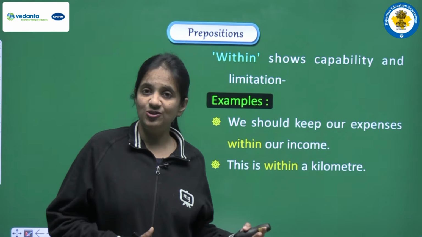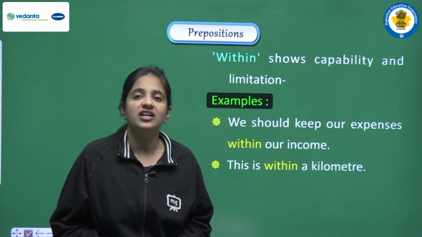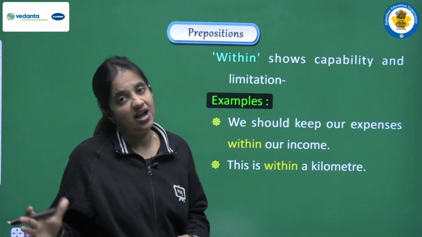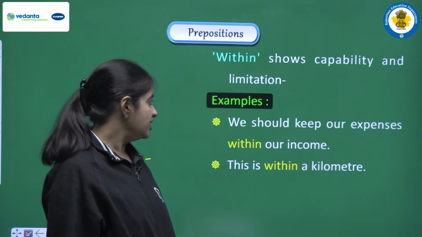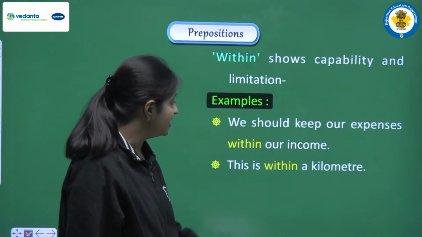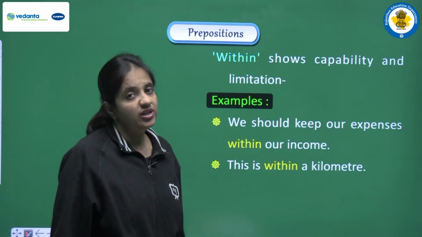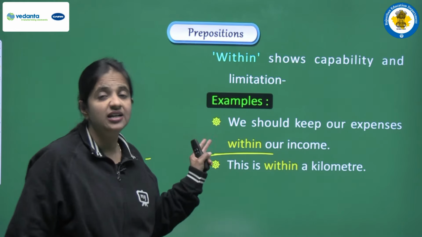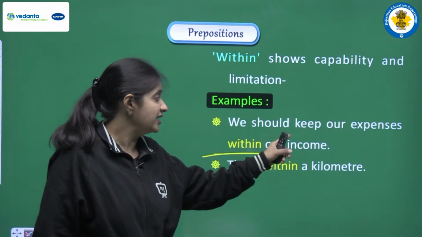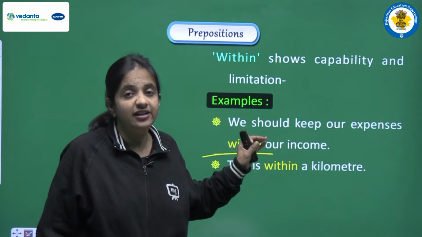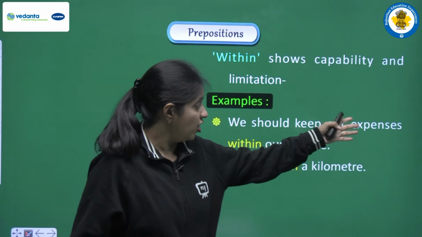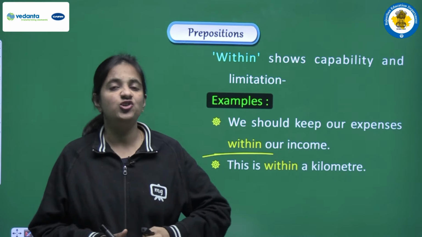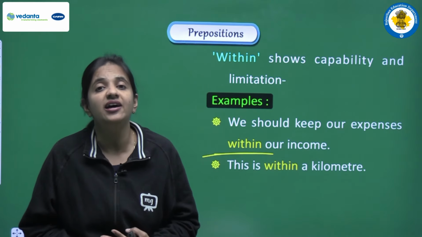Okay. Next, another use of within: within shows capability and limitations. With the help of within, we can show the limitations of something, we can show the capability of someone. How? Let's see the examples. First one is we should keep our expenses within our income. So here we are showing the limitations of our expenses, and we are saying that it is a good idea to keep your expenses always within your income. So yes, we should limit our expenses within our income.